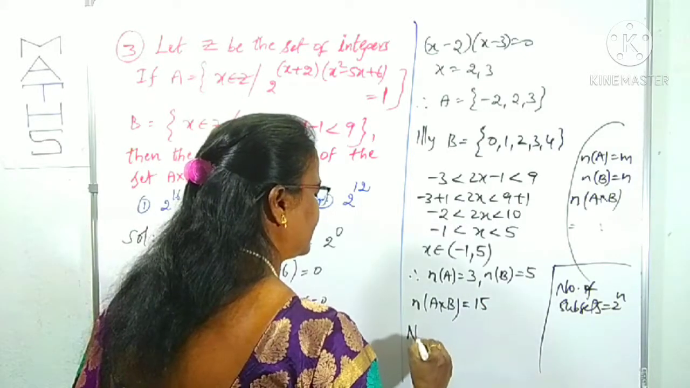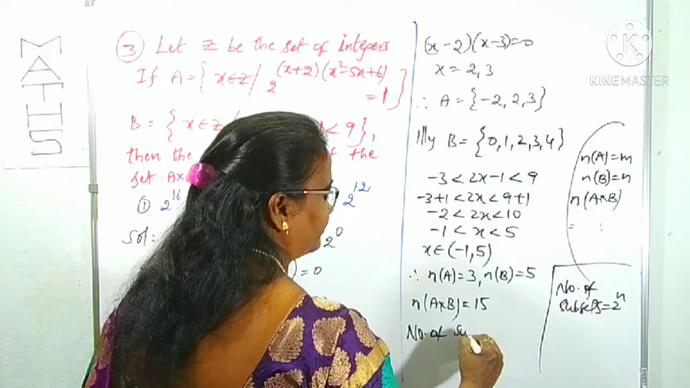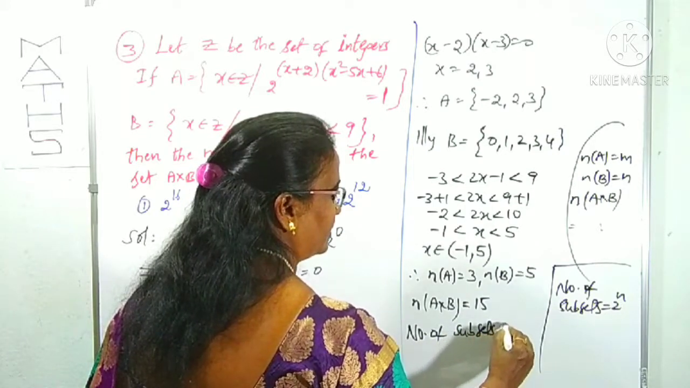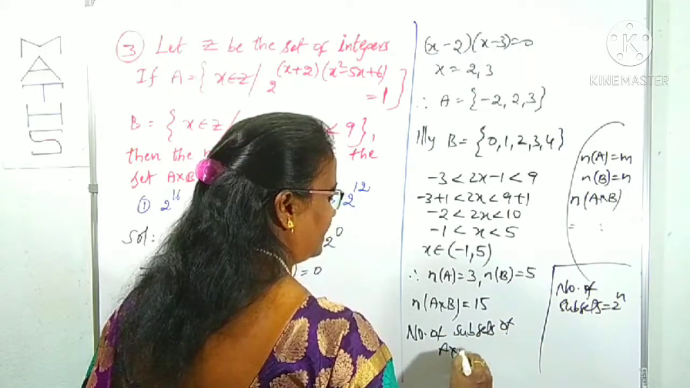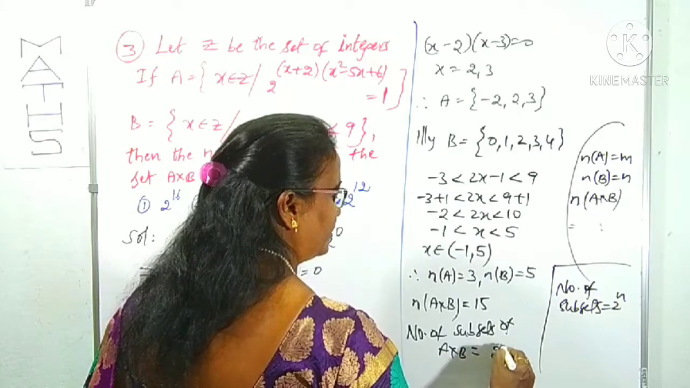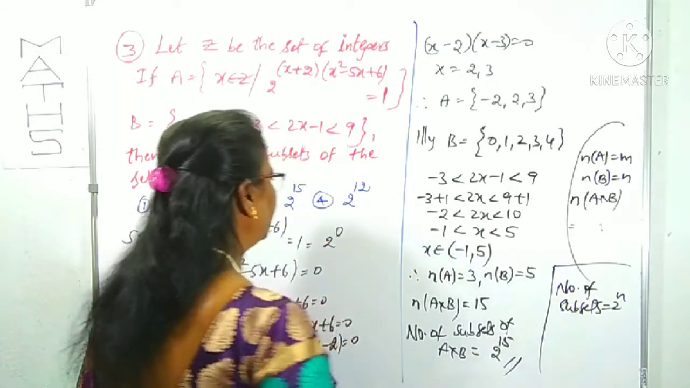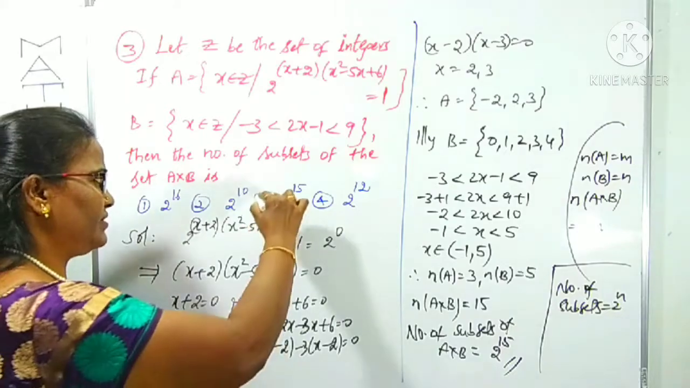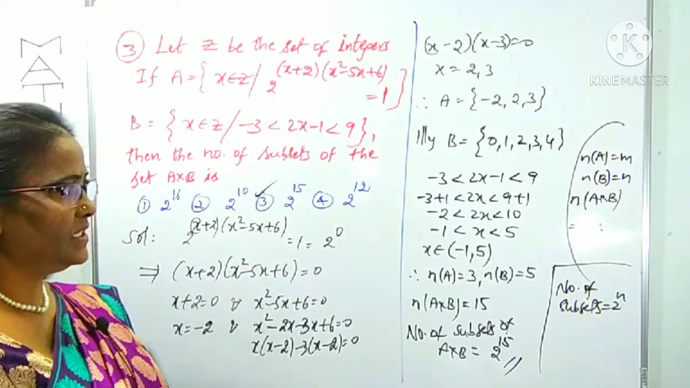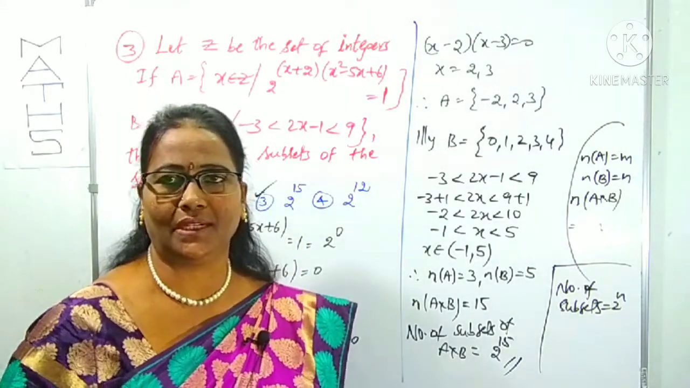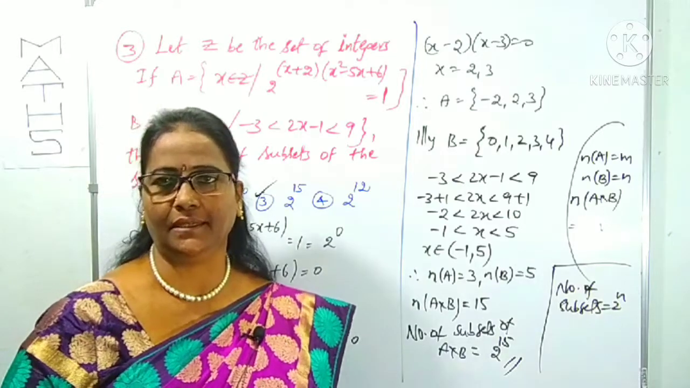Therefore, the number of subsets of A cross B is clearly what? 2 power n, 2 power 15, that's it. 2 power 15 is clearly which option? Third option. The question is very clear, but you have to understand clearly what the given data is.